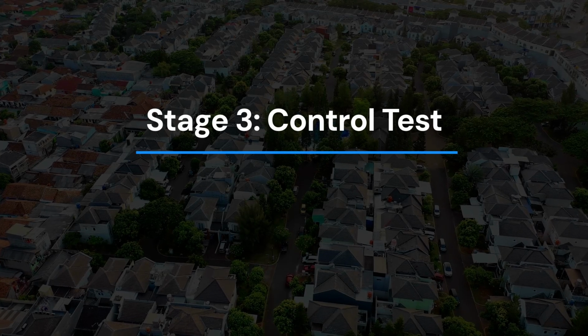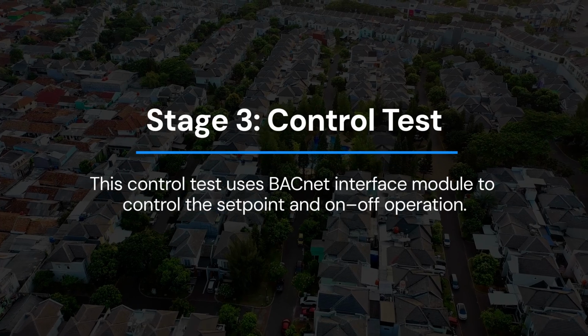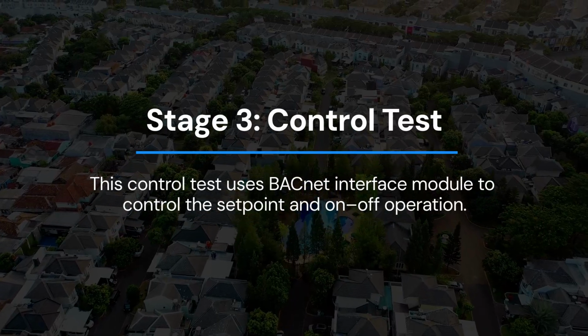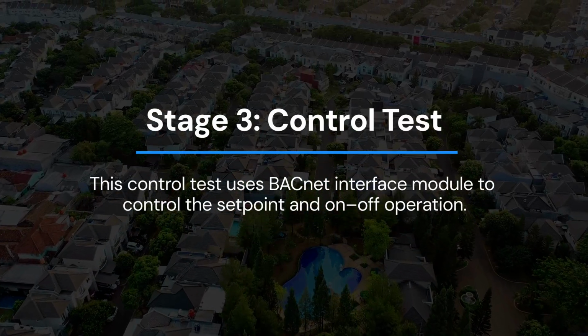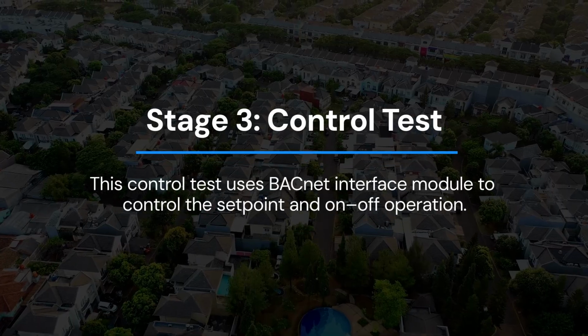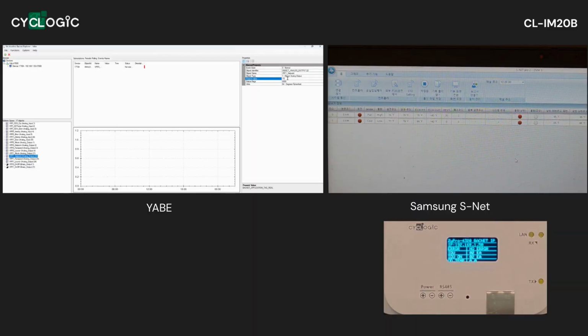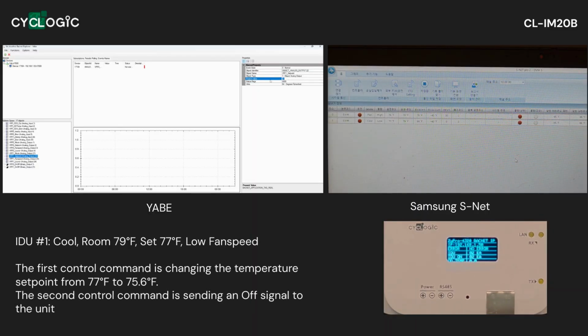In Stage 3, we will perform control testing for the temperature set point and the on-off operation. This allows us to confirm that both commands are synchronized correctly between BACnet and Samsung SNet. For Unit 0, we first adjust Unit 1's temperature set point to 75.6 Fahrenheit. After the set point update, we perform the second control operation by turning the unit off.